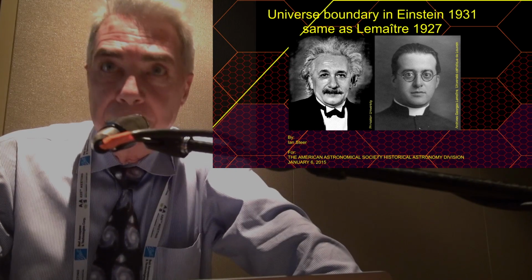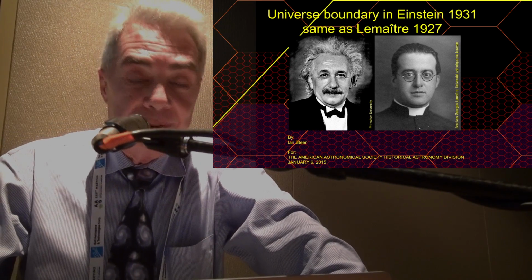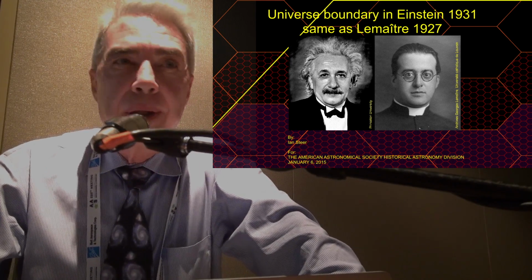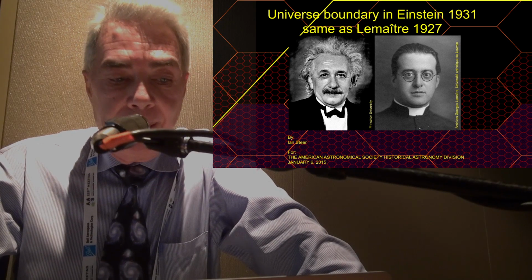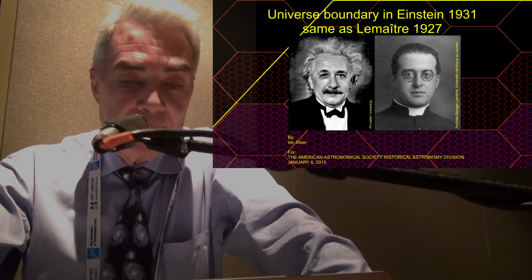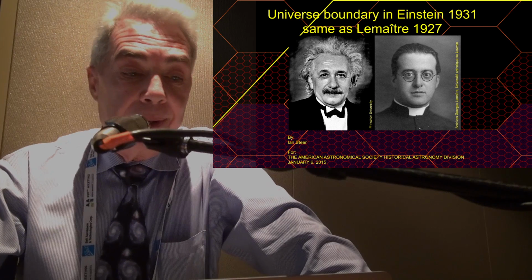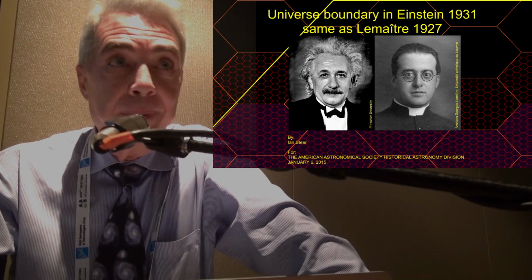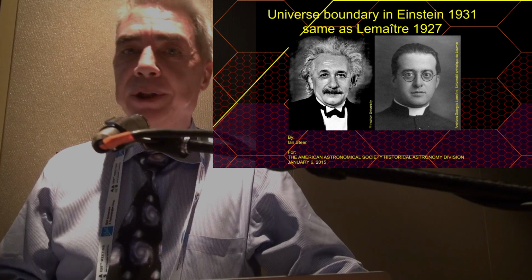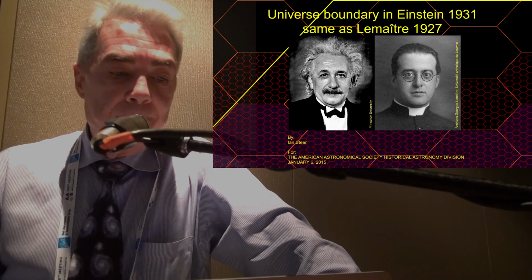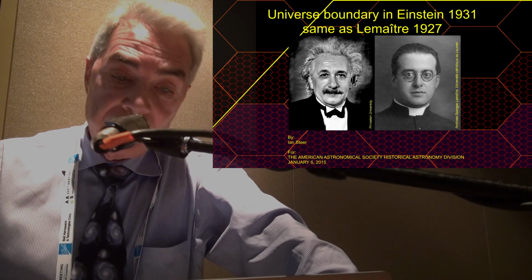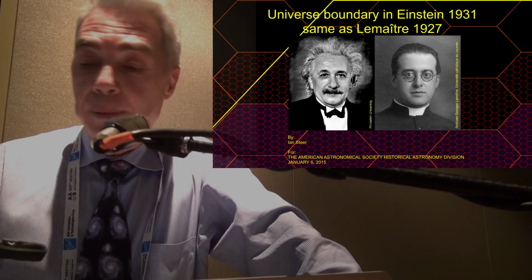Welcome to Universe Boundary in Einstein 1931, same as Lemaitre 1927. We're talking about our universe, the various cosmological models, theories attempting to explain it, and in particular, depending on which models, the various boundaries or limitations that apply, and interestingly, in our modern astronomical history, since general relativity. All the models of consequence can be traced directly to either Albert Einstein or Abbé Georges Lemaitre. They are arguably the two greatest cosmologists that we have in our modern astronomical history.